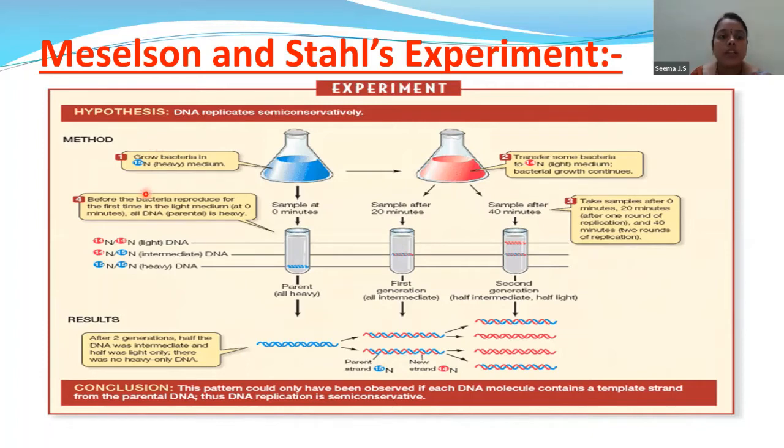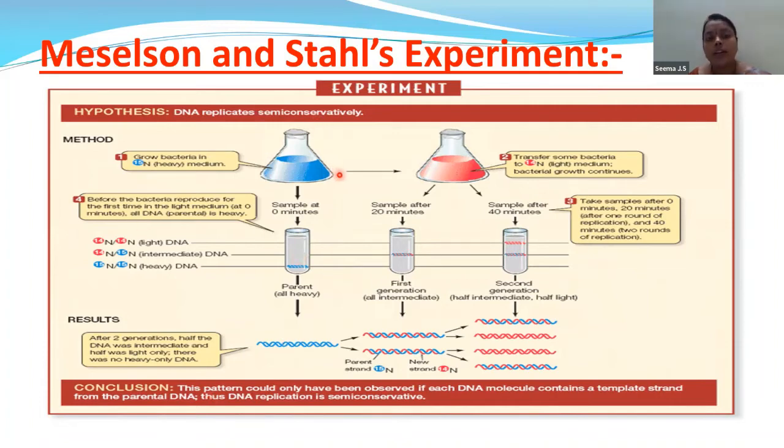Now you can see over here, this is grown in the heavy isotope. This is nothing but the E. coli with heavy isotope. They have performed ultracentrifugation. So when you see in the test tube, the DNA is present at the base. Density gradient centrifugation means if the weight is heavy, it will settle at the bottom. So that is why it is having heavy nitrogen. So it has settled at the bottom, showing you that the DNA present in the E. coli bacteria is heavy isotope.